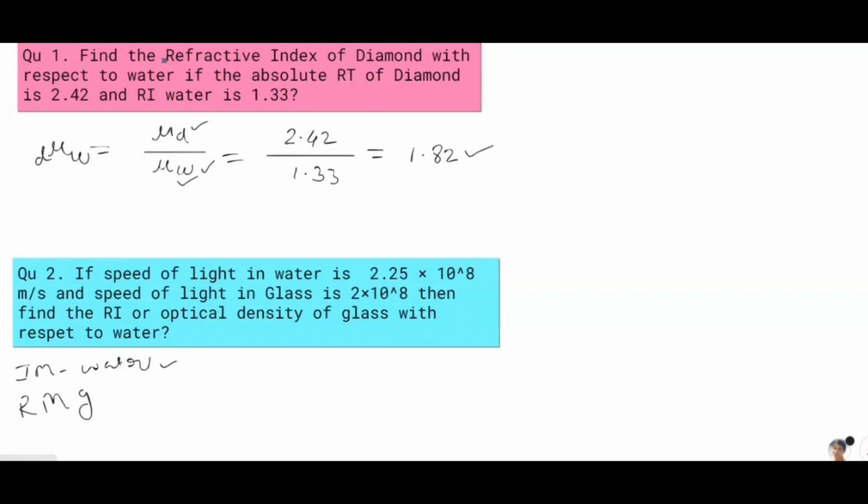So how to write the formula? We have to find the refractive index of glass with respect to water.